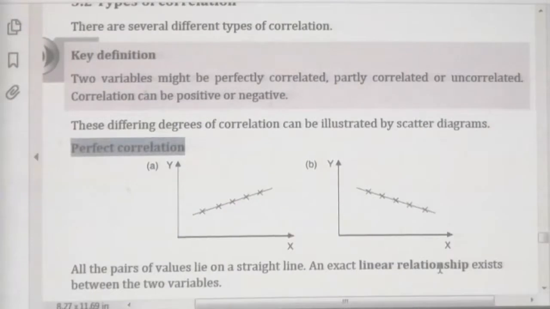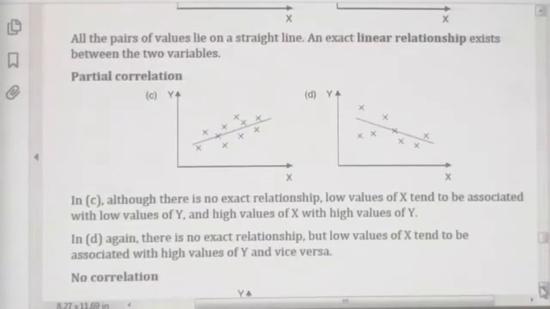But naturally data will not lie on the line, it is around the line. I will show you. Here this is a positive relationship, data not on the line, around the line. Here a negative relationship, the points not on the line, around the line. That is called partial correlation.